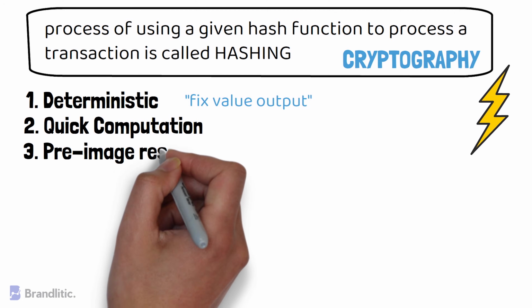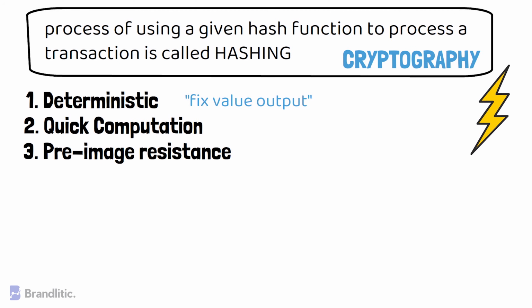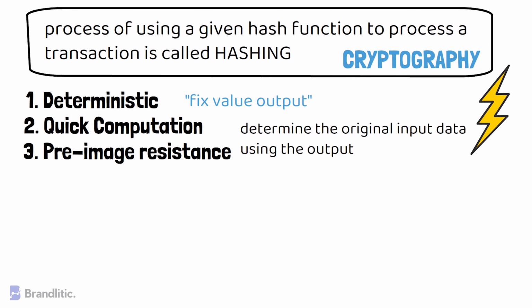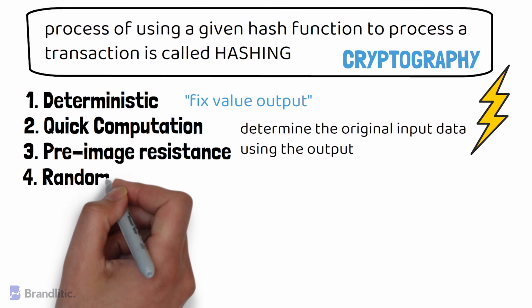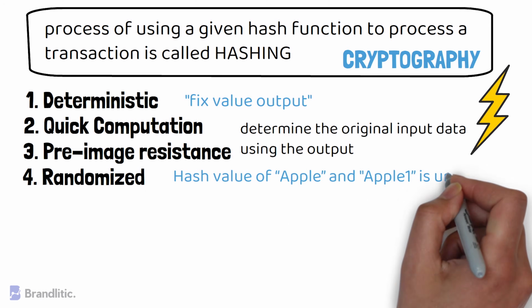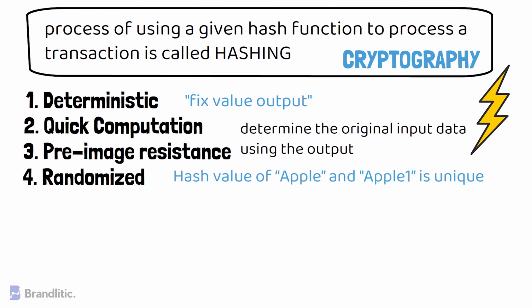Number 3. Pre-image resistance. That is, given a hash of a particular transaction, it should be virtually impossible or practically infeasible to determine the original input data using the output. And this property of hashing is something that lends a good level of security to the blockchain. Number 4. Randomized. That is, hash functions produce different outputs for every input, even if the input data differs by only a digit or a letter. For example, the hash of the word apple should be completely different from the hash of the word apple1.